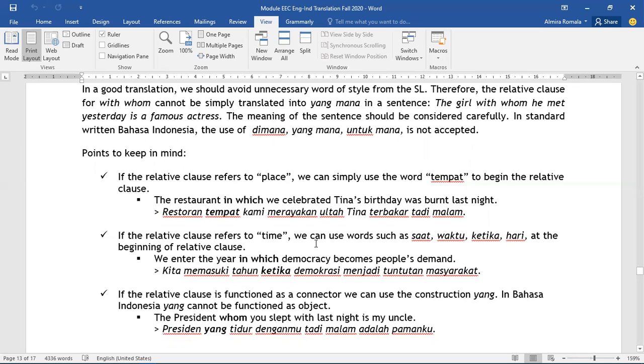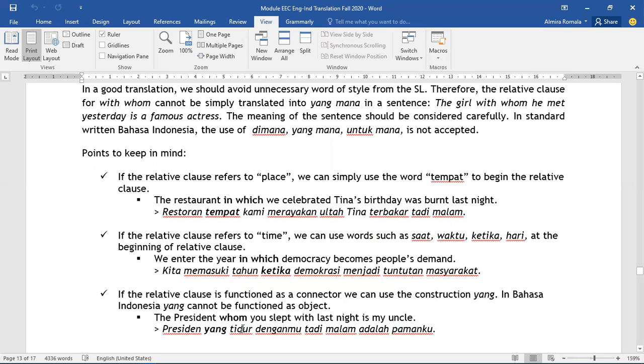And then next, if we have the relative clause functioned as a connector, we can use the word "yang." But in bahasa Indonesia, "yang" cannot be functioned as an object. So for example, the president whom you slept with last night is my uncle.